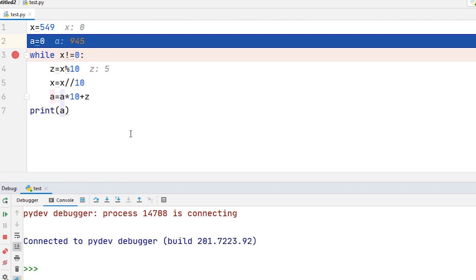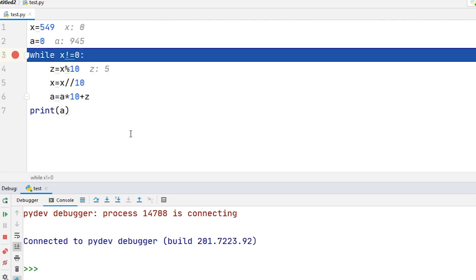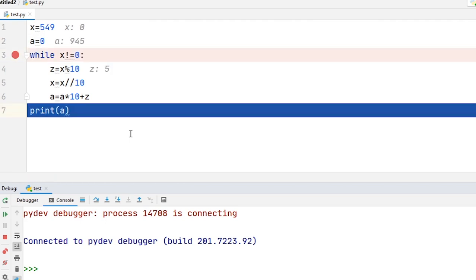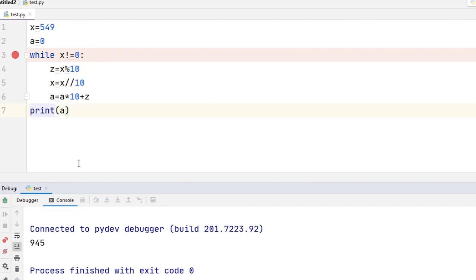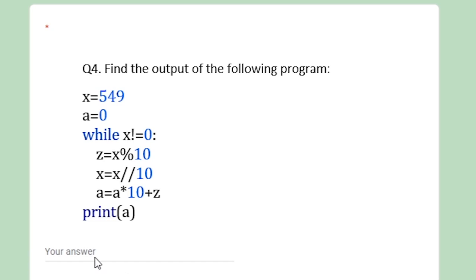When I try to execute this loop, it will terminate because now the value of x is equal to 0 and 0 is not not equal to 0. So the next statement is print a. Now the value of a is 945. So when I try to execute print a, it will return 945. So the final output of this question is 945. Okay. Final answer is 945. I hope you understand.